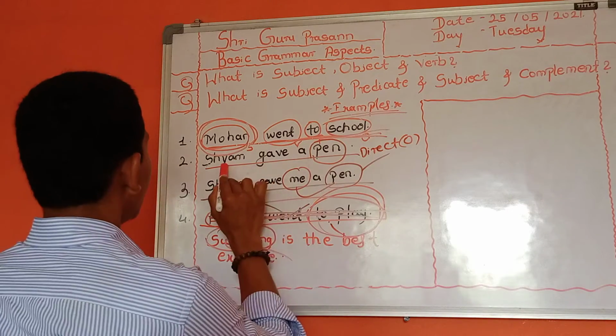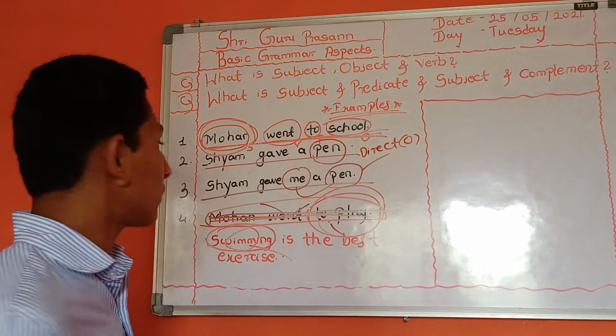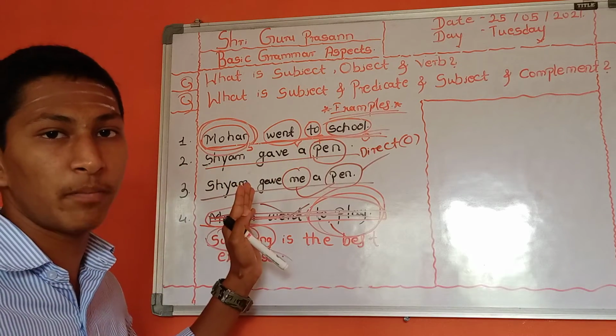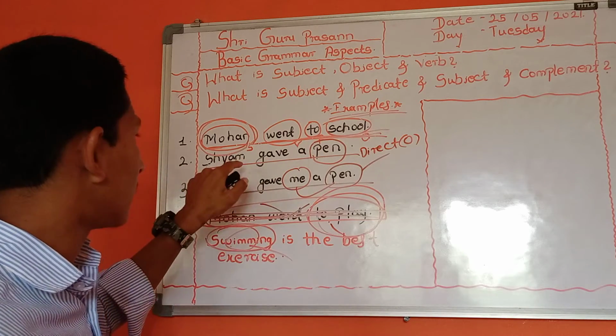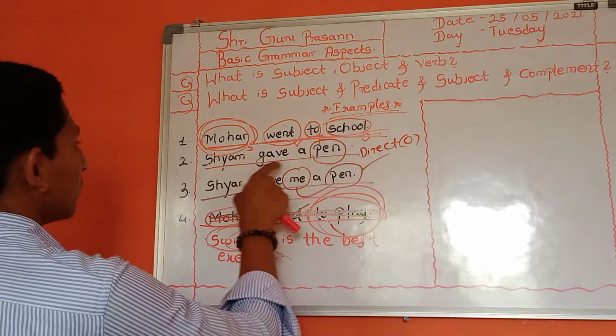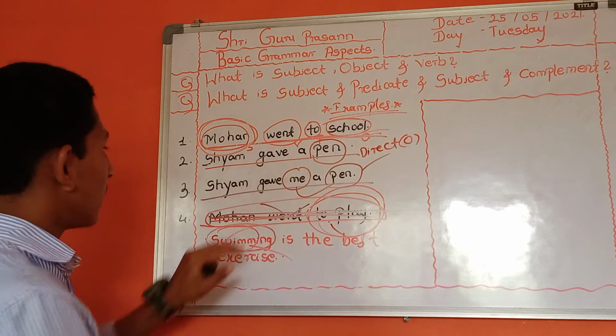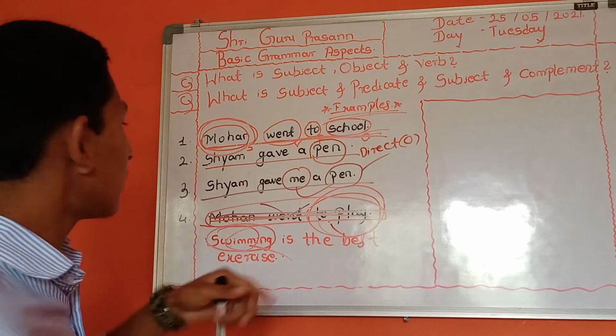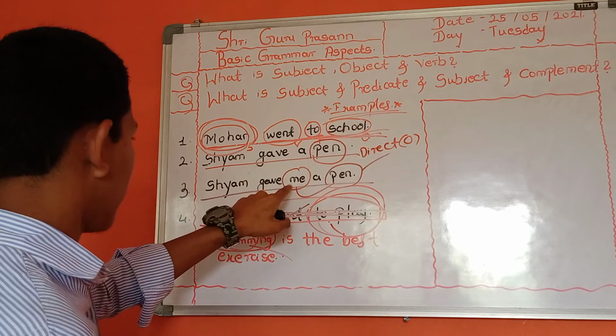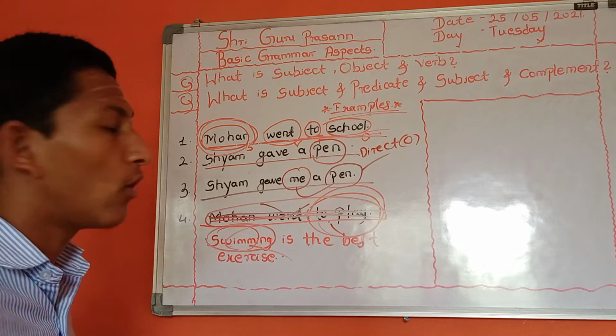How? He gave a pen, but to whom he gave the pen is not mentioned here. So this is direct object, and here this is indirect object, because he gave me a pen. I hope you understood thoroughly.